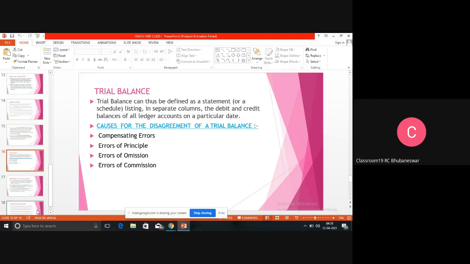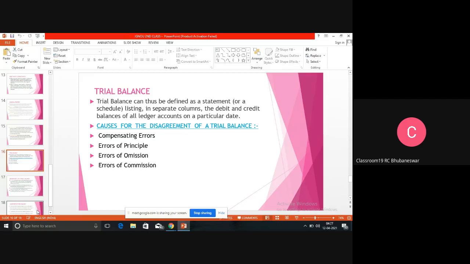Error of principle means there are some principles. That means when we are recording the transactions, there are some principles. By using those principles, debit balance will be recorded in the debit side, credit balance will be recorded in the credit side. Asset is having debit balance, capital is having credit balance. So these are the principles of accounting.